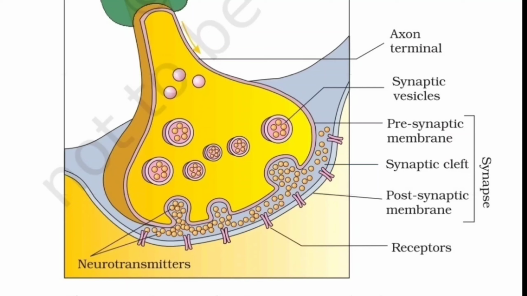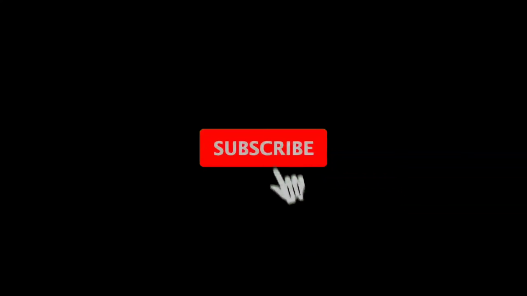So in the synaptic cleft, the first neuron, the presynaptic neuron, is releasing its secretions or the neurotransmitters, and by means of swimming, these neurotransmitters are reaching the receptors. These are the receptors of the postsynaptic neuron. Okay, these are the receptors which are present on the dendrons of the postsynaptic neuron. So now hopefully I'm done with the diagram as well.